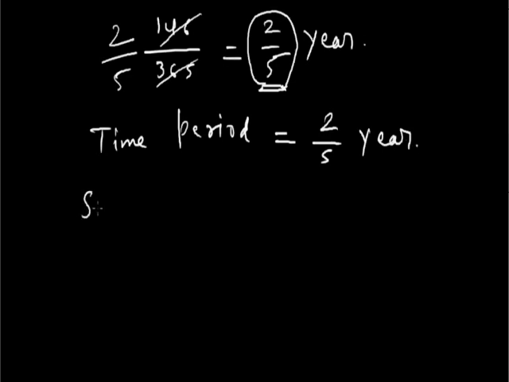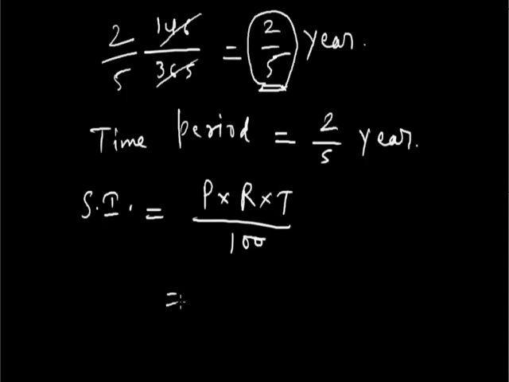Now we can calculate the simple interest using the formula P multiplied by R multiplied by T divided by 100. Here P is given as rupees 1200, R is given as 6% per annum, and T is 2 by 5 year, whole divided by 100.